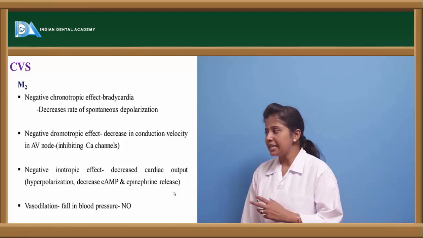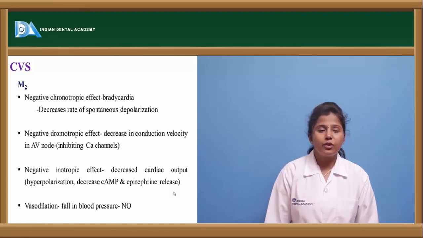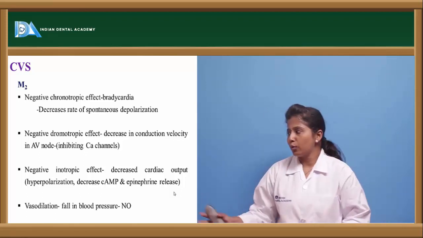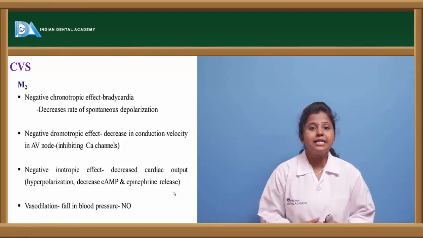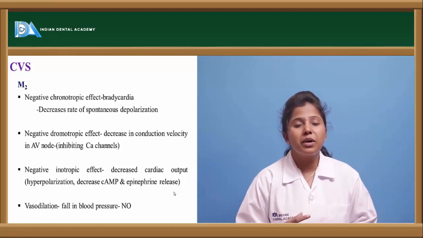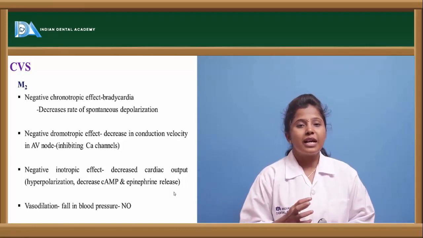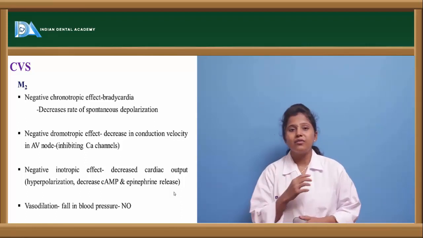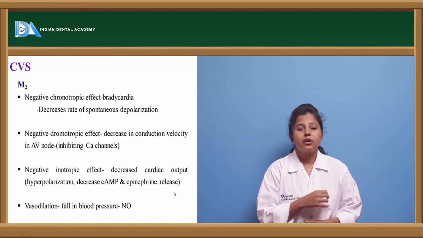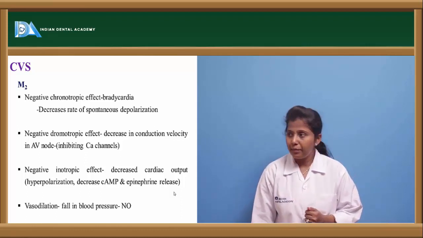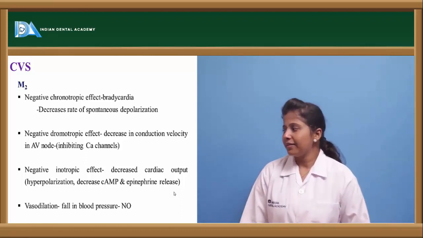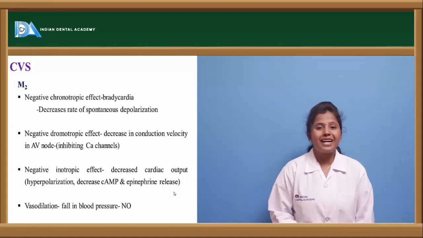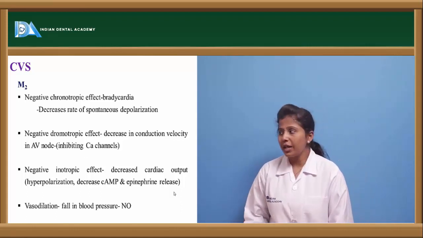They decrease the heart rate, leading to a bradycardia condition, and it shows a negative dromotropic effect also, that is, on the conduction of impulses through the AV node. We have the SA node and AV node in the heart. The impulses conducted through the AV node can be decreased because of the action of M2 receptors, and these are vasodilatory in effect. So they show a vasodilation effect by binding to the M2 receptors.